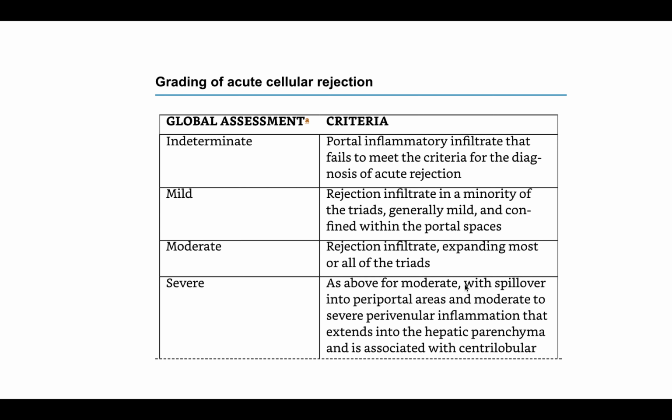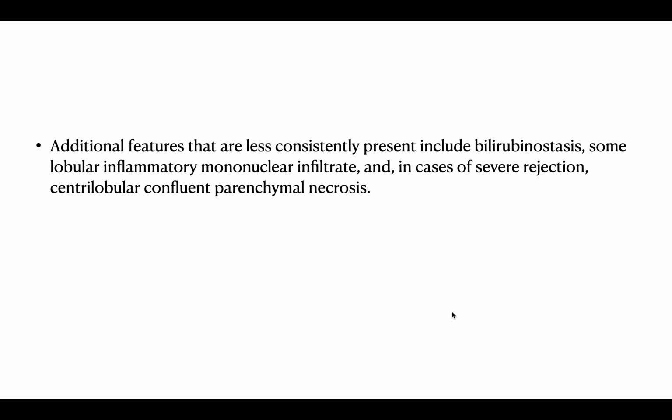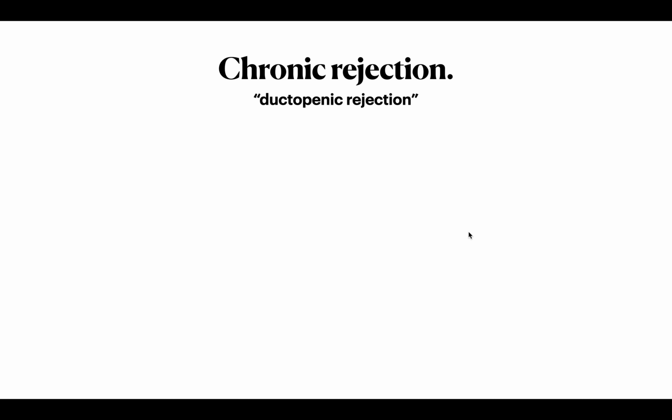Severe is as above for moderate with spillover into the periportal areas and moderate to severe perivenular inflammation that extends into the hepatic parenchyma and is associated with centrilobular necrosis. Additional features that are less consistently present include bilirubinostasis, some lobular inflammatory mononuclear infiltrate, and in severe cases, centrilobular confluent parenchymal necrosis. Coming to the next important thing, chronic rejection.